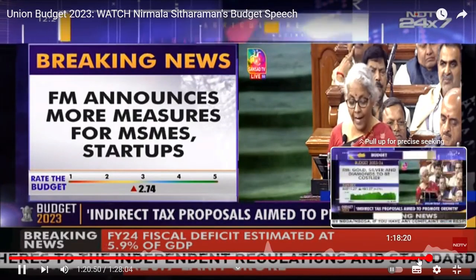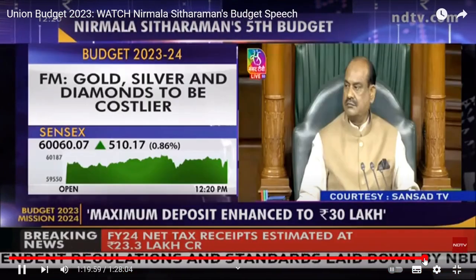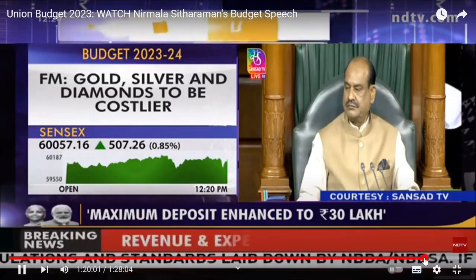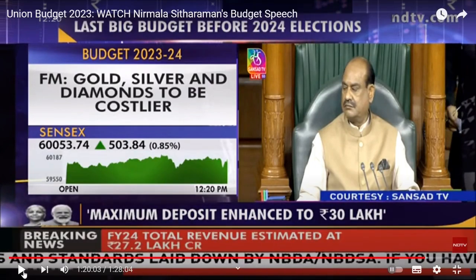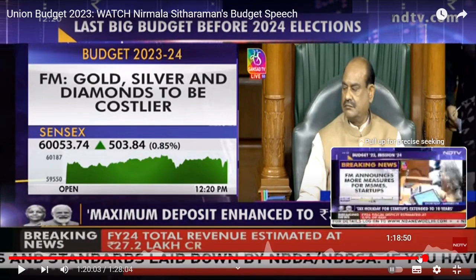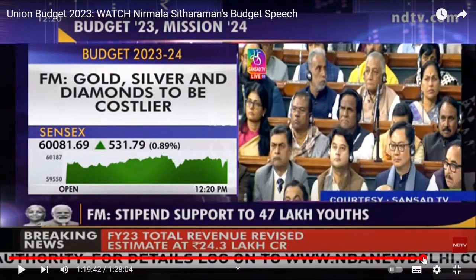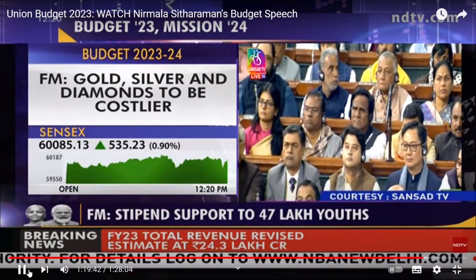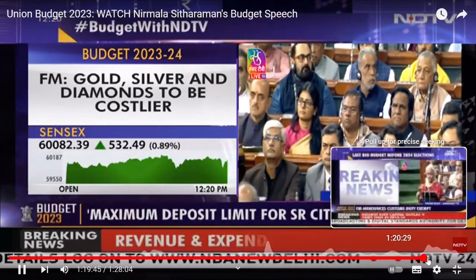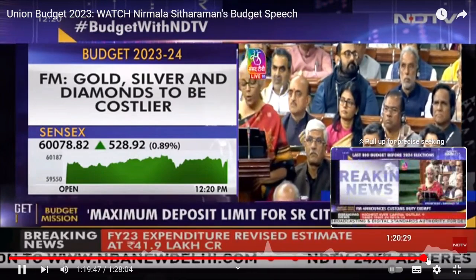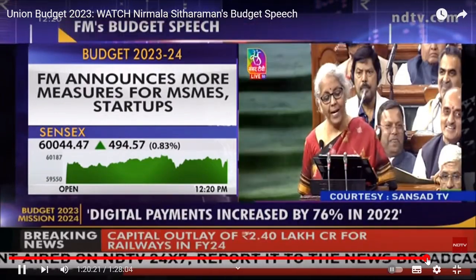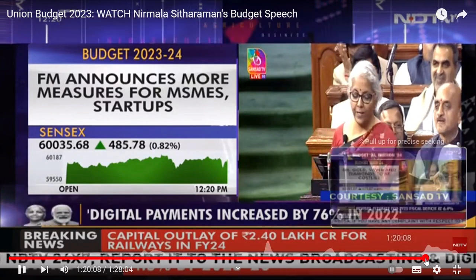Limit to 7 lakhs in the personal income tax. A of the Income Tax Act, allowing carry forward of losses. I have 5 major announcements to make.